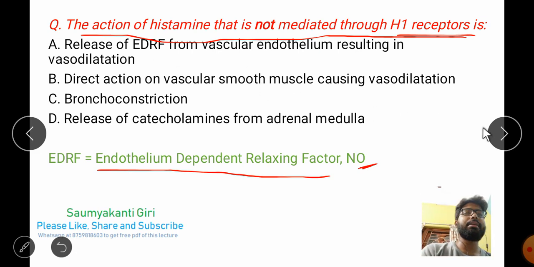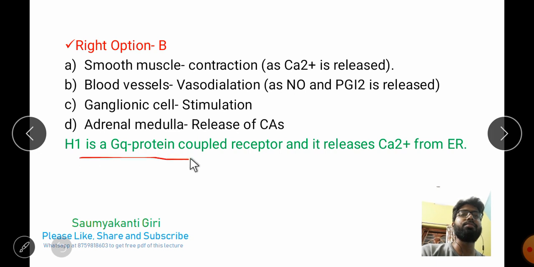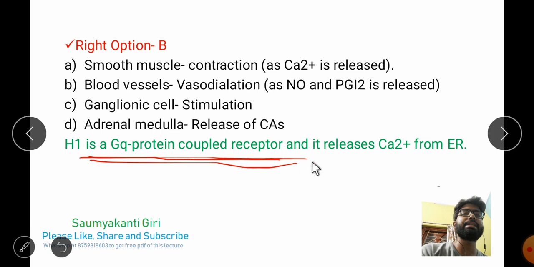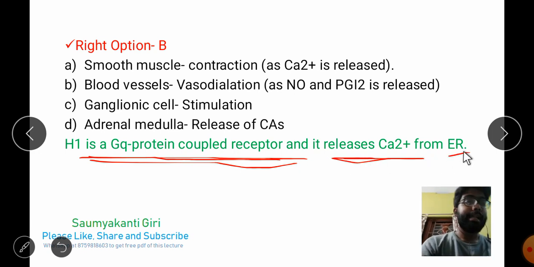See here, the H1 receptor is a Gq protein coupled receptor. Keep this in mind. H1 is a Gq protein coupled receptor and releases calcium ions from the endoplasmic reticulum.